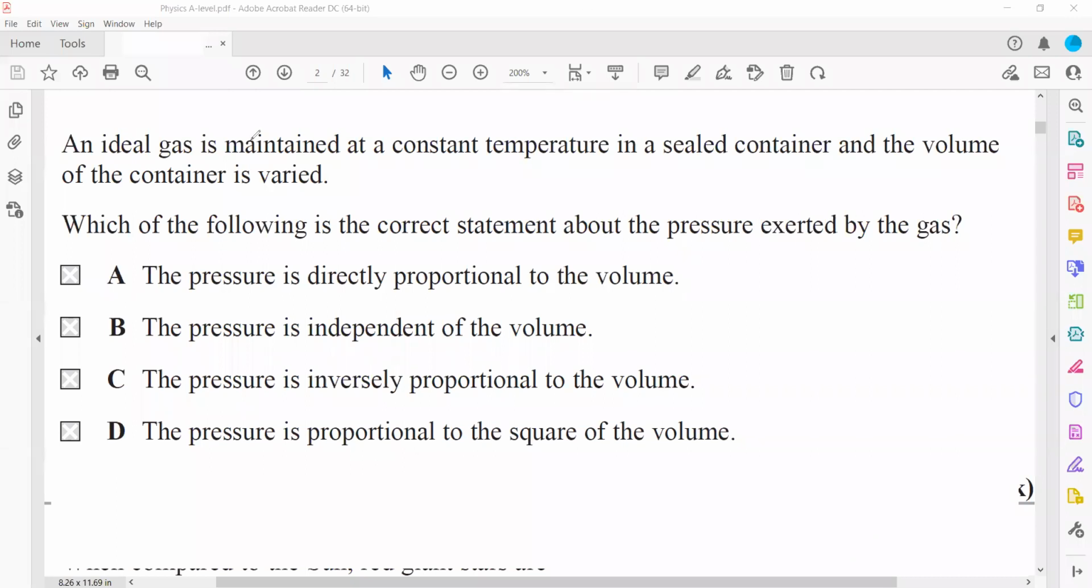In this question, an ideal gas is maintained at a constant temperature, so temperature is not changing. In a sealed container, the volume of the container is varied. Which of the following is a correct statement about the pressure exerted by the gas?